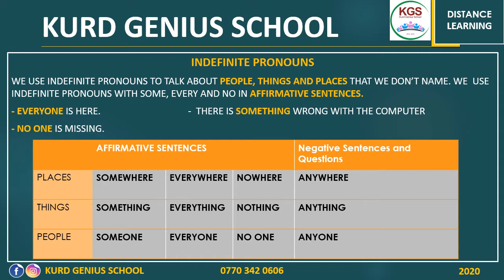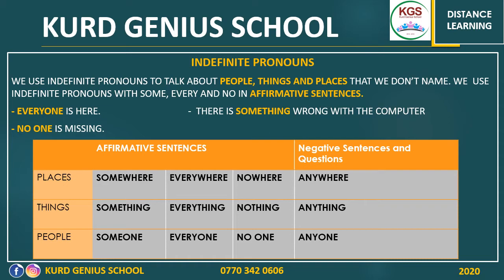Again, here actually, no one is missing. Again, we are not being specific. No one is missing. That's it. As you can see here, we use is with all the indefinite pronouns. In other words, with indefinite pronouns, we use singular verbs. We never use plural verbs. We always use singular verbs.